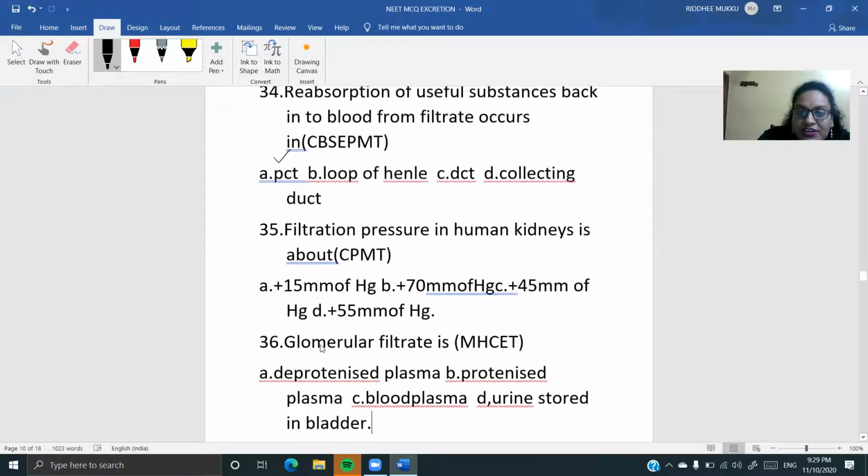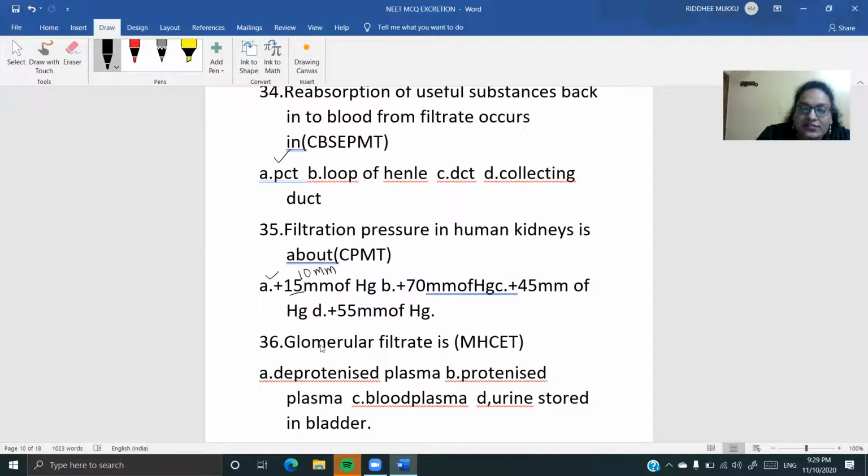Filtration pressure in human kidney. I think this is also one of the easiest things because we have solved this. It is plus 15 mm of mercuric pressure, right? Filtration pressure हमारा. Actually, it is not plus 15, but it is going to be 10, right? हमने calculate किया था इस चीज को 10 mm. So just to correct this particular thing, it's going to be plus 10 mm of Hg, mercuric pressure.